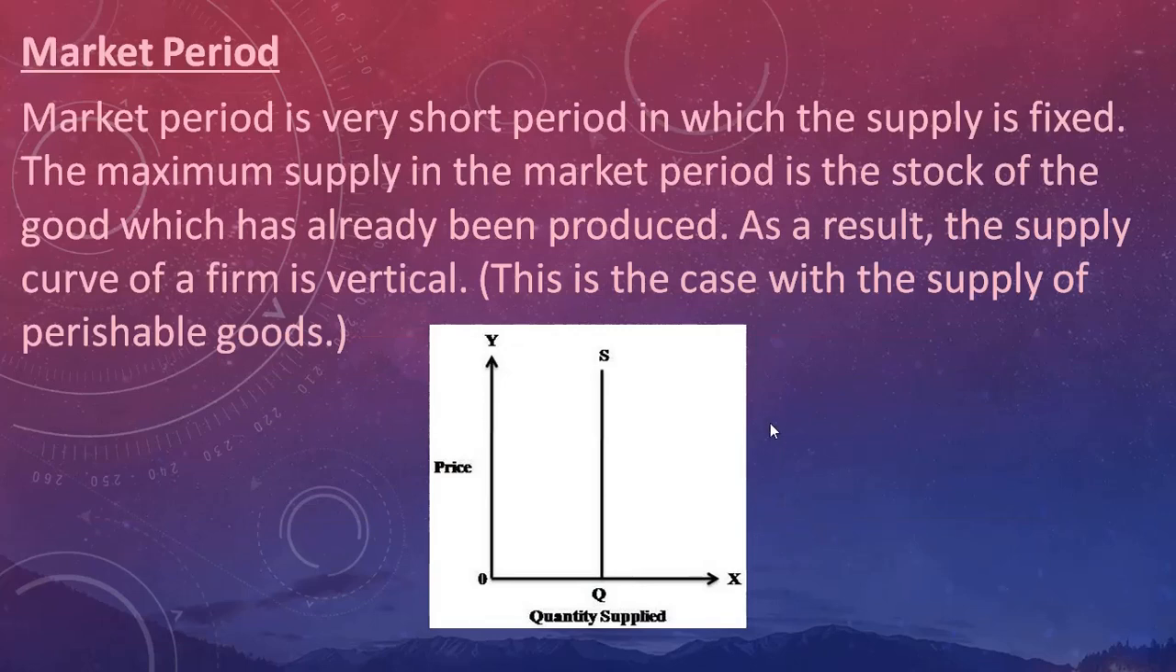Now market period is a very short period, in which the supply is fixed, as well as the factors of production are also fixed. In which the supply cannot be increased or decreased. And as a result, the supply curve of such kind of firm will be vertical. And this mostly happens in case of perishable goods. But I will give you an example.